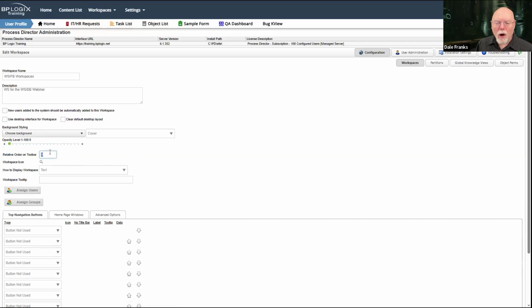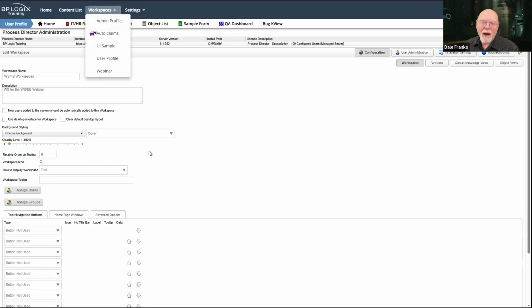The relative order on toolbar, that's kind of confusingly presented now because there is no longer a toolbar. There is, in fact, a workspaces menu. And so the workspaces menu presents everything by default in alphabetical order. And so that is usually better for a menu.